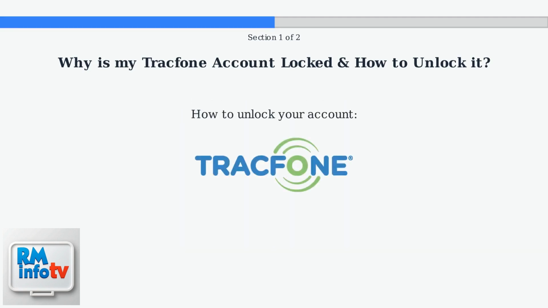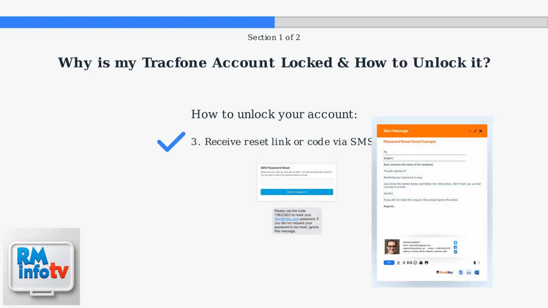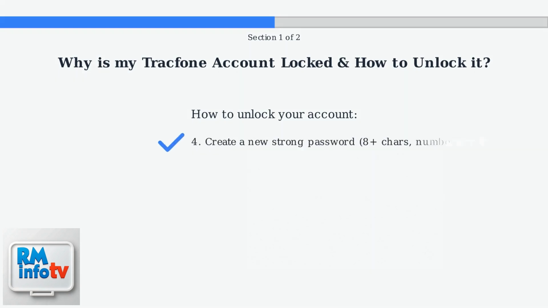To unlock your account, first go to tracfone.com or open the app. Click Forgot Password and enter your Tracfone phone number or linked email address. You'll receive a reset link or code via SMS or email. Create a new, strong password with at least 8 characters, including numbers and symbols.